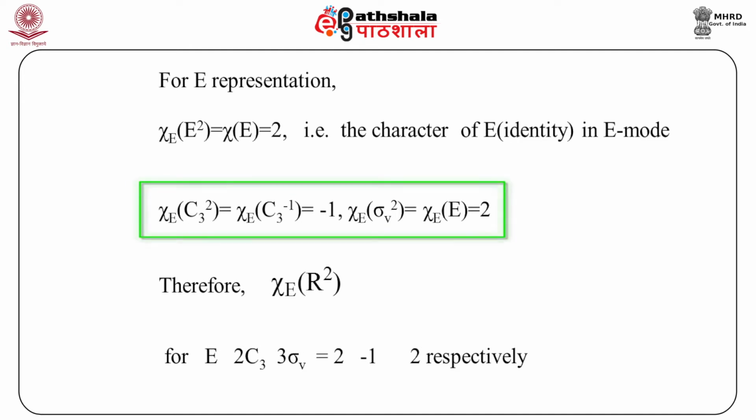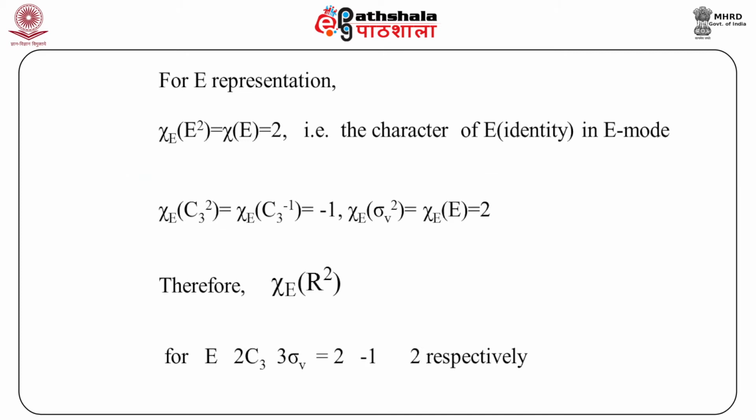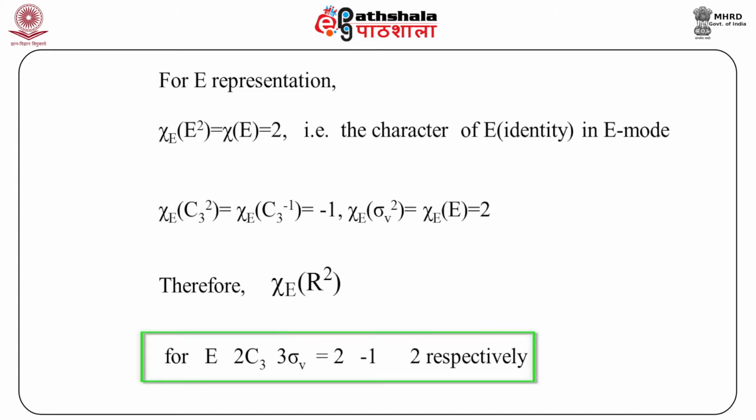Chi_E(C3^2), that is chi_E(C3 minus 1), is equal to minus 1. Chi_E(sigma V^2) is chi_E(E), that is 2. Therefore, the character for the R operation carried out 2 times, for E, 2C3, 3 sigma V, is 2, minus 1, 2 respectively.